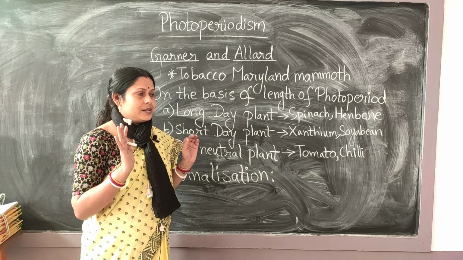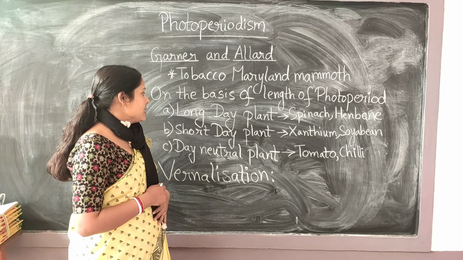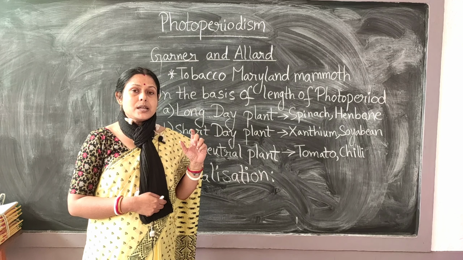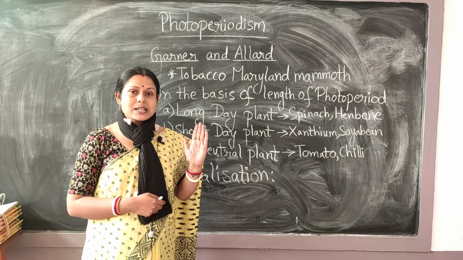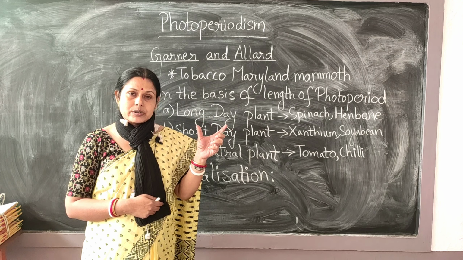Now one thing here I would like to say, although it is not mentioned. These long day plants require exposure to a light span more than the critical day length, and thus the night span will be shorter.